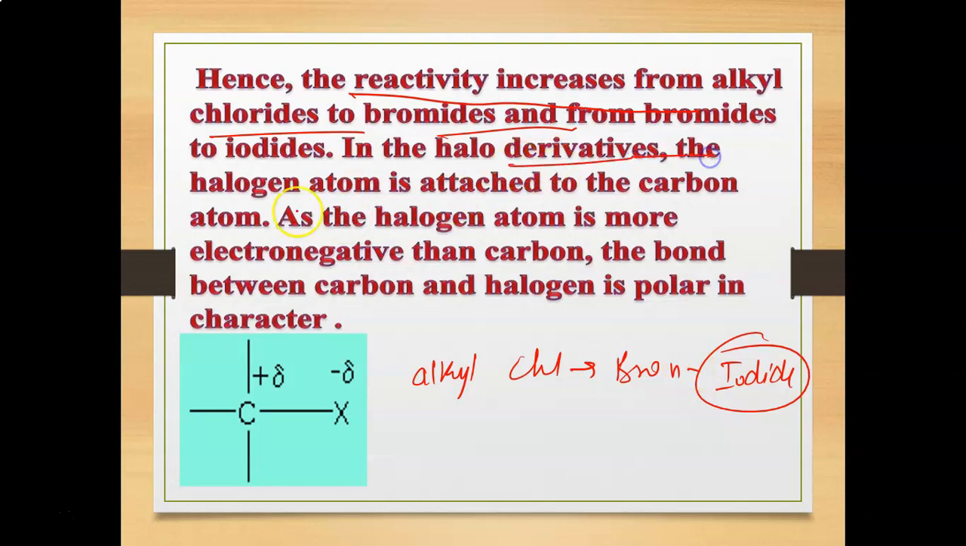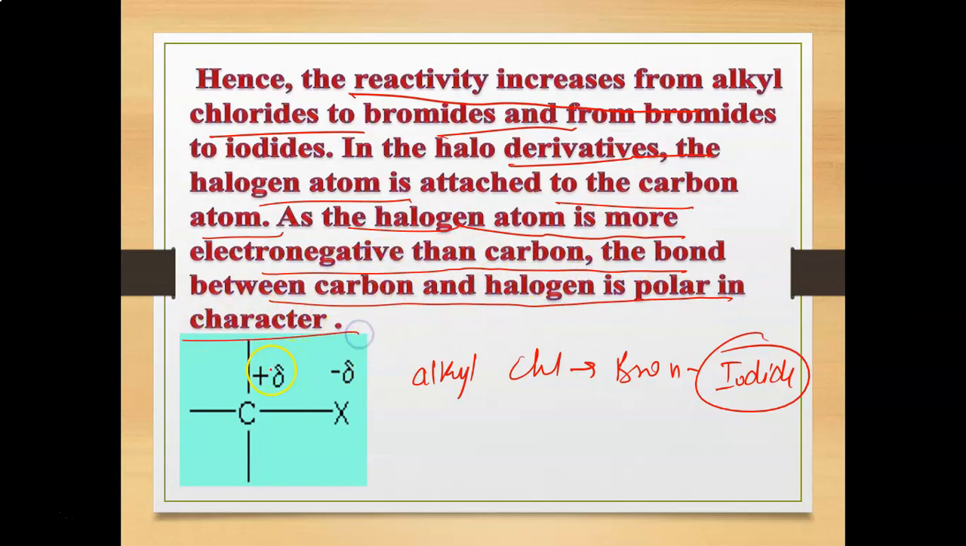In the halo derivatives, the halogen atom is attached to the carbon atom. As the halogen atom is more electronegative than carbon, the bond between carbon and halogen is polar in character. So a partial positive and a partial negative charge are created because halogens try to push the electron from the carbon. So there is a partial negative charge created on this halogen. So this is about the nature of the carbon-halogen bond, and here carbon is in the sp2 hybridized state.